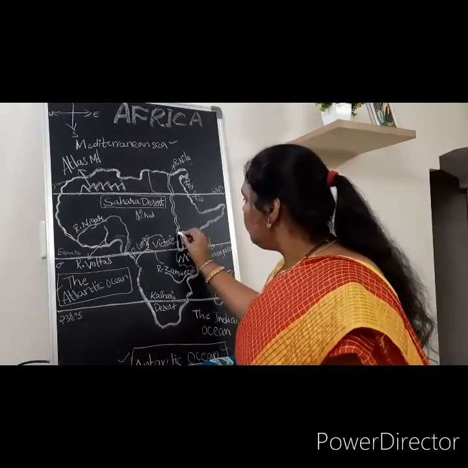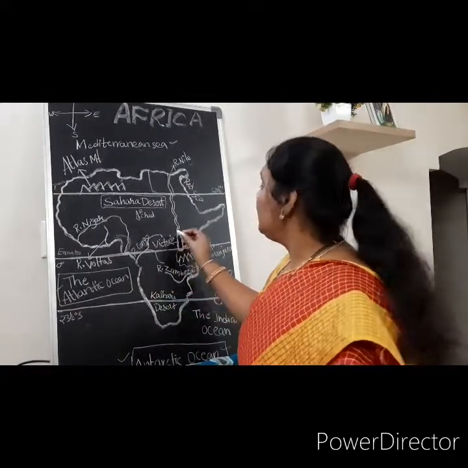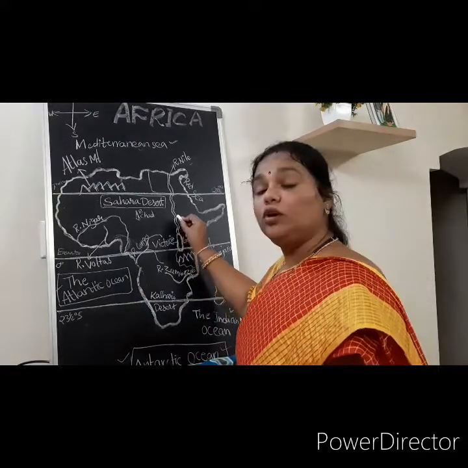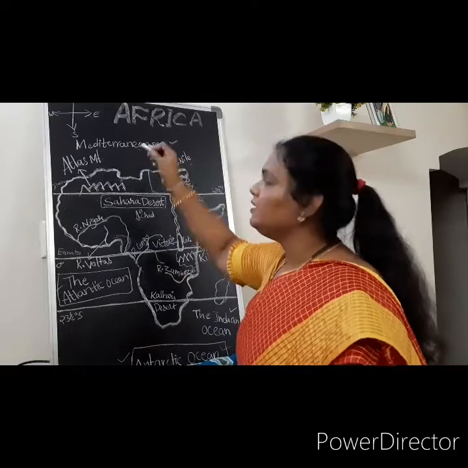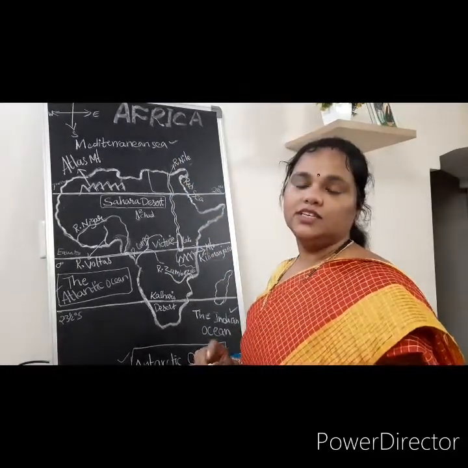From this lake the excess water flows some thousands of kilometers and submerges in the Mediterranean Sea. You get my point?